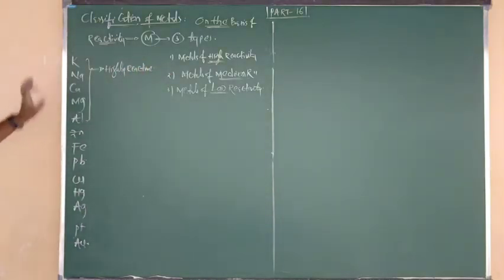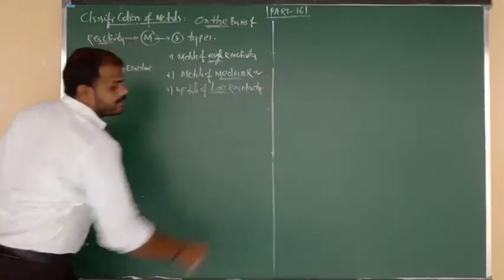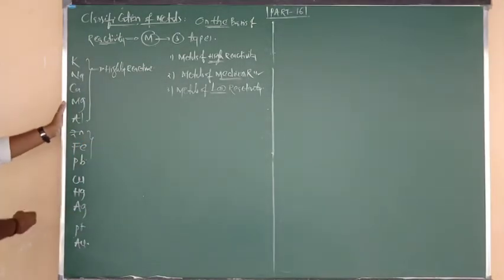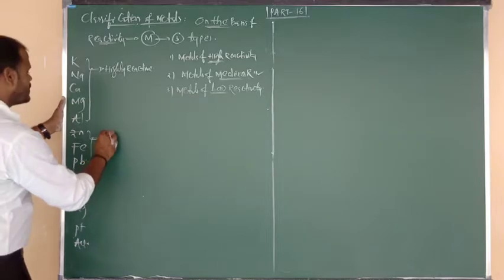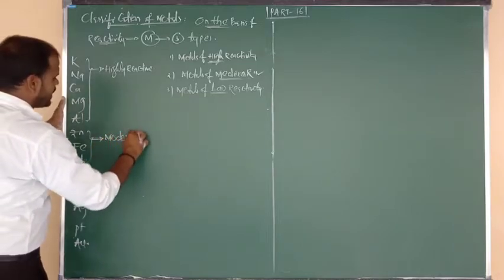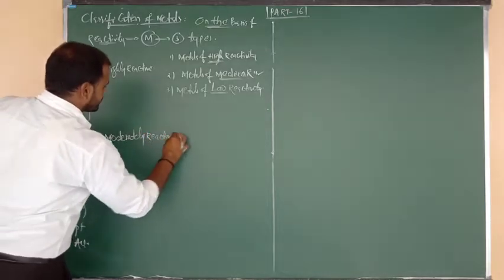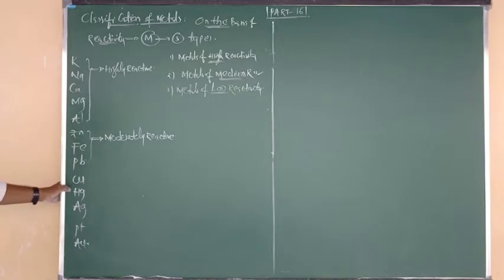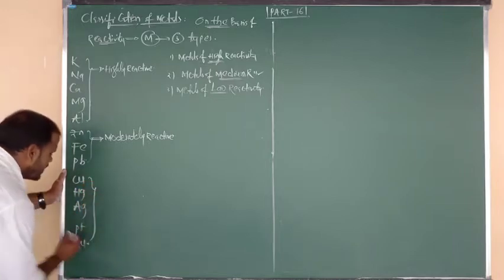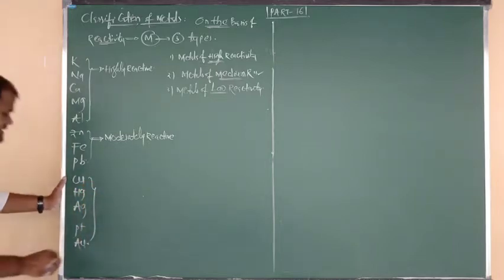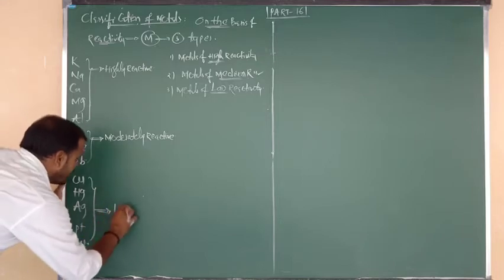The metals which are present in the middle of the activity series are the metals of medium reactivity. So zinc, iron and lead. These three metals are present in the middle of the activity series, so we say that these metals are moderately reactive. Next, copper, mercury, silver, platinum and gold are present at the bottom of the reactivity series, so we say that these are least reactive metals.